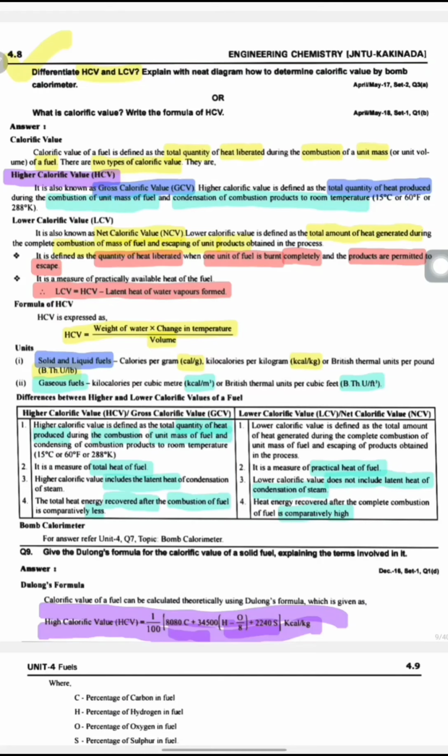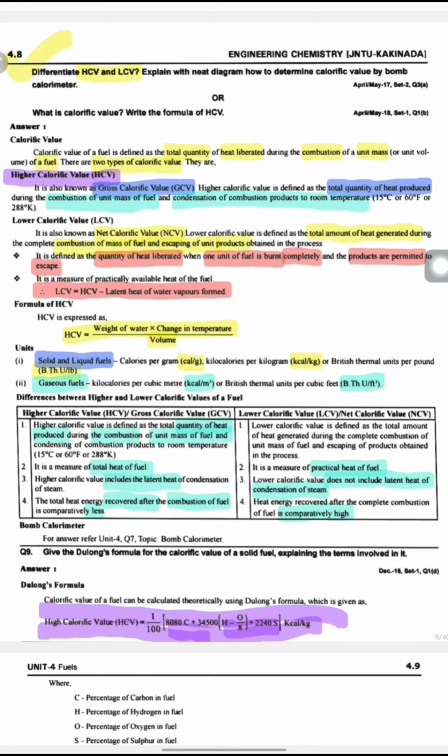Higher calorific value. It is also known as gross calorific value, GCV. What is meant by higher calorific value? It is simply the total quantity of heat produced during the combustion of 1 unit mass of fuel and also condensation of combustion products to room temperature. By the addition of these two heats, we get a higher calorific value.